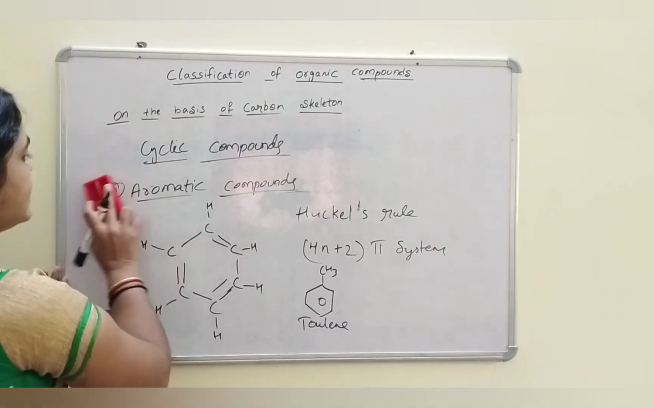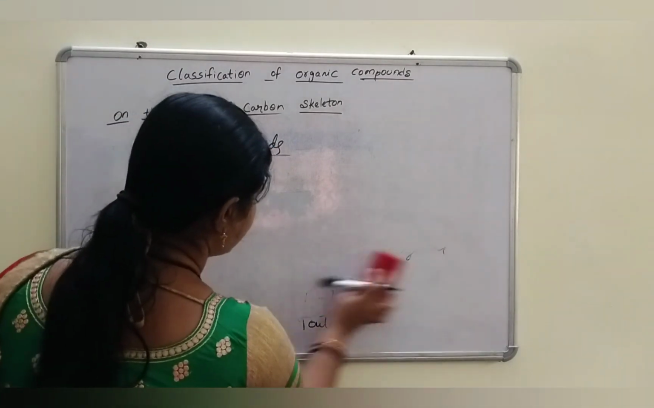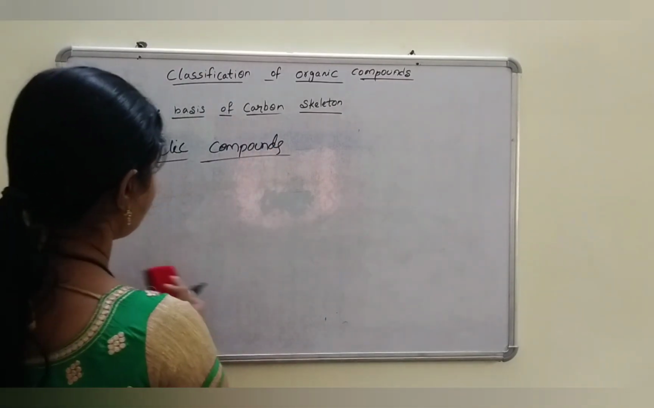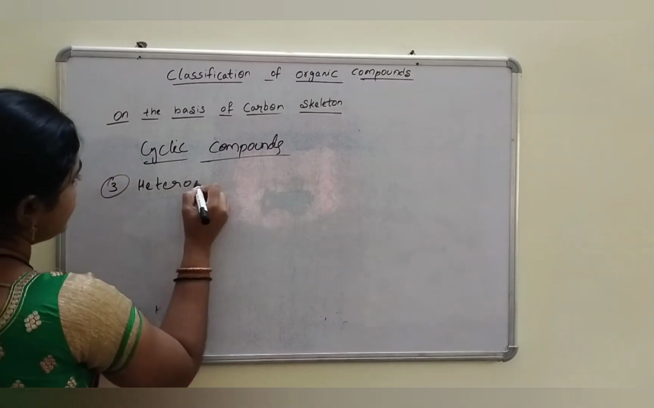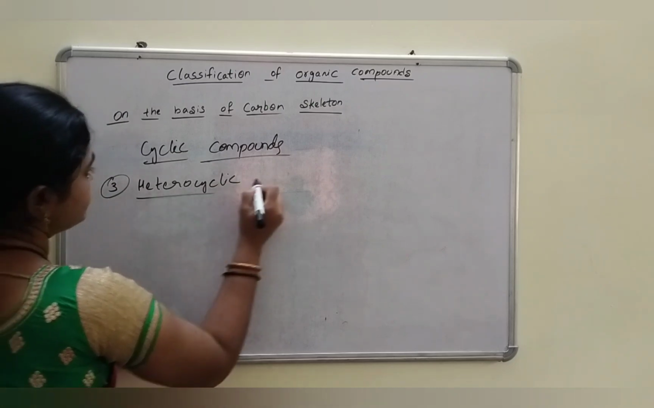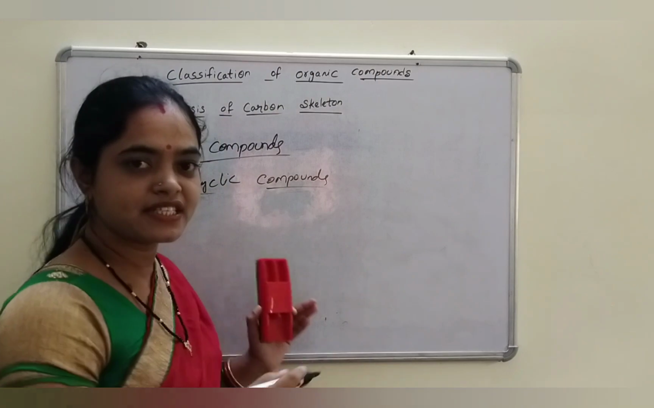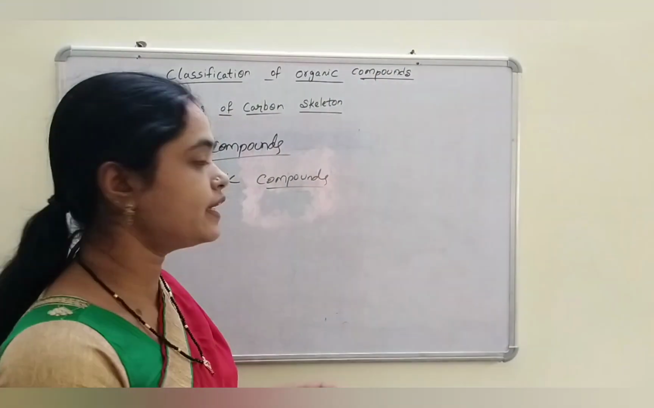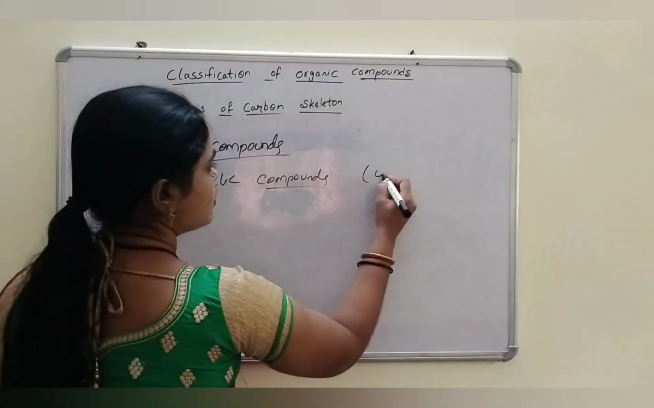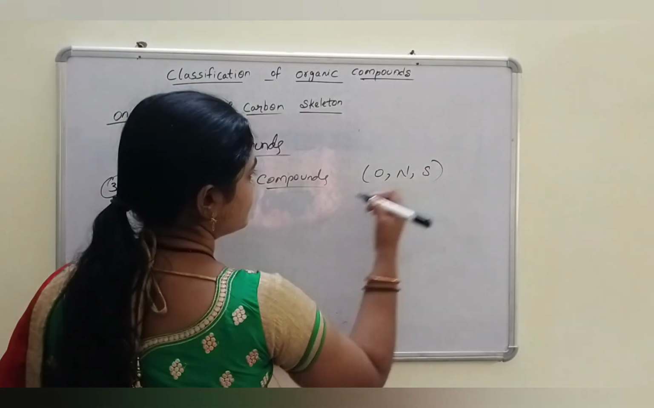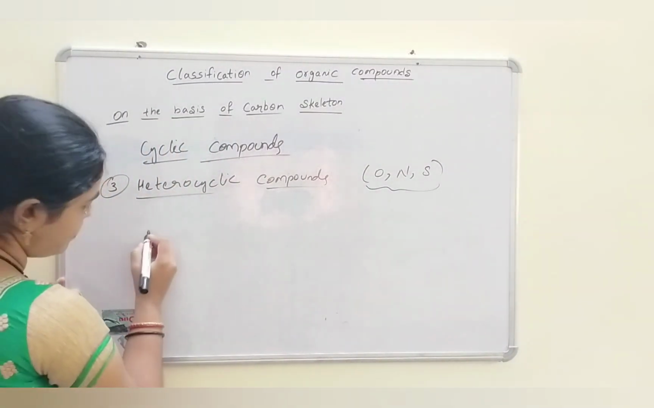And the third one is heterocyclic compounds. These are also ring structures, with carbon at each corner, but they contain heteroatoms like oxygen, nitrogen, sulfur. Let's see an example.